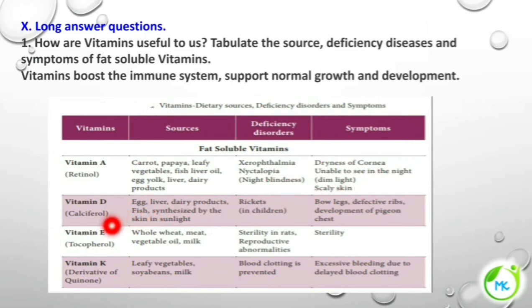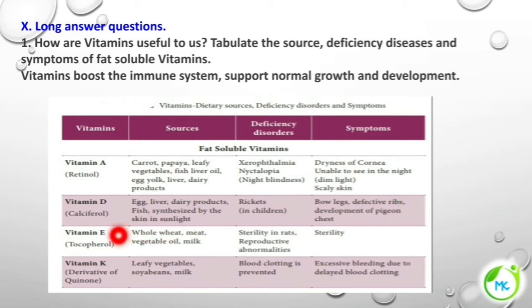Vitamin D is referred to as calciferol. It is found in egg, liver, dairy products, fish, and it is also synthesized by the skin when it is exposed to sunlight. Deficiency disorder: it leads to rickets in children. The symptoms include bow legs, defective ribs, and development of pigeon chest.